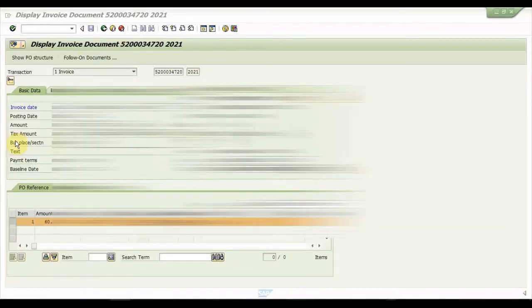Let us go to the vendor invoice creation. While booking the invoice, we need to input the section code, otherwise the accumulation process won't work.